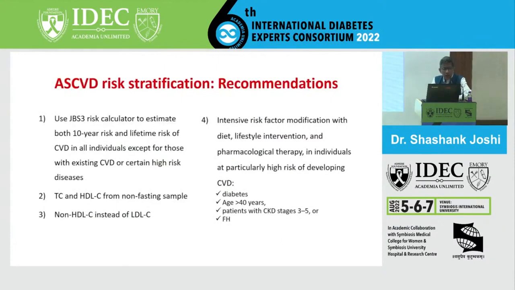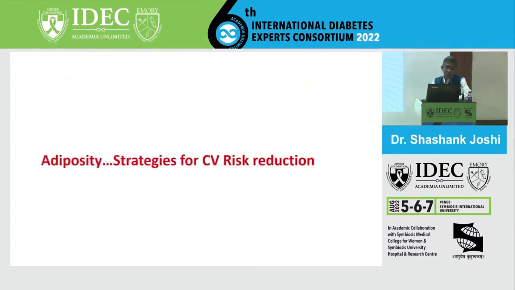Therefore, when we look at recommendations for risk stratification, probably the JBS3 risk calculator to estimate 10-year risk for residual risk is still pretty certain. Total cholesterol and non-HDL from a non-fasting sample can be used. Non-HDL instead of LDL may be a little more compelling. And people who are at residual risk are people who are diabetic above 40, probably with CKD and family history, and our own Asian ancestry, clearly there.